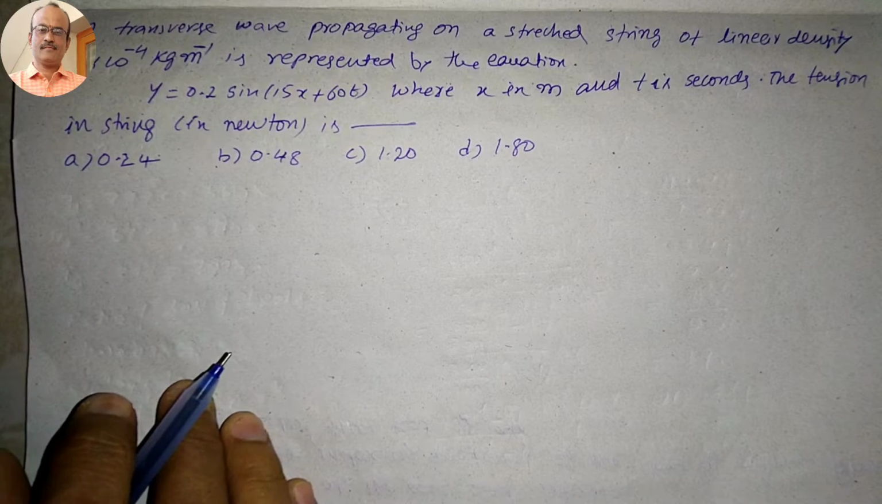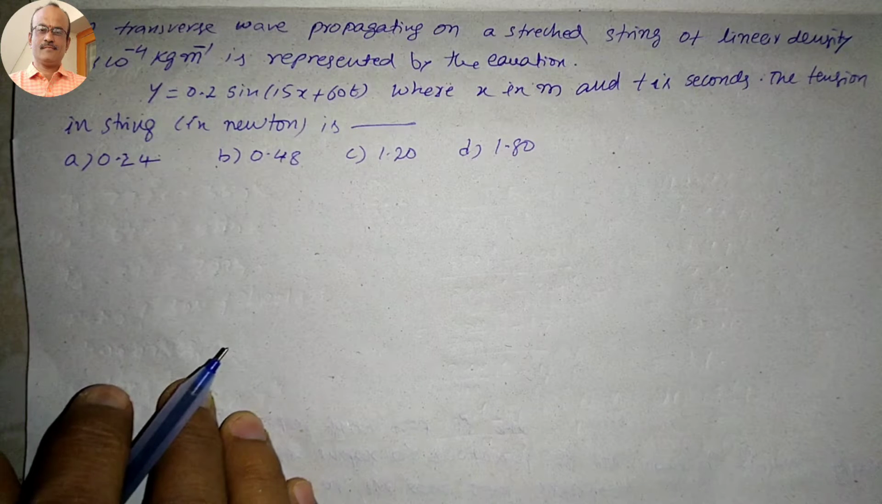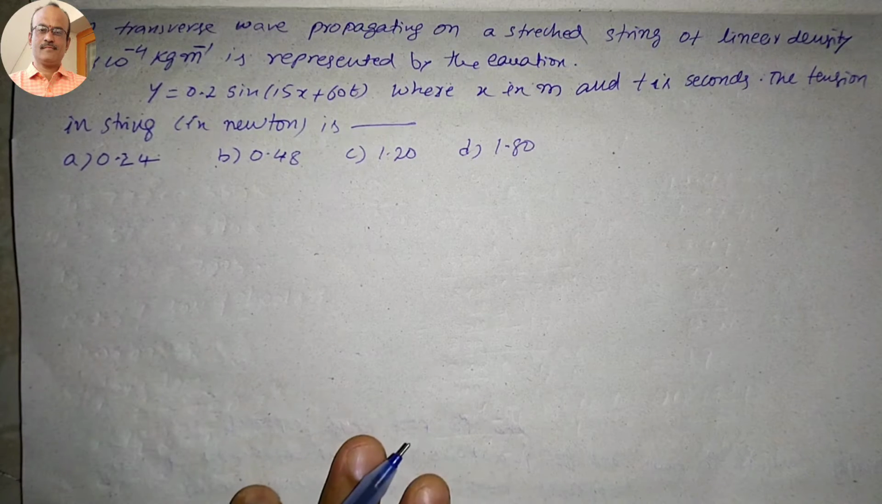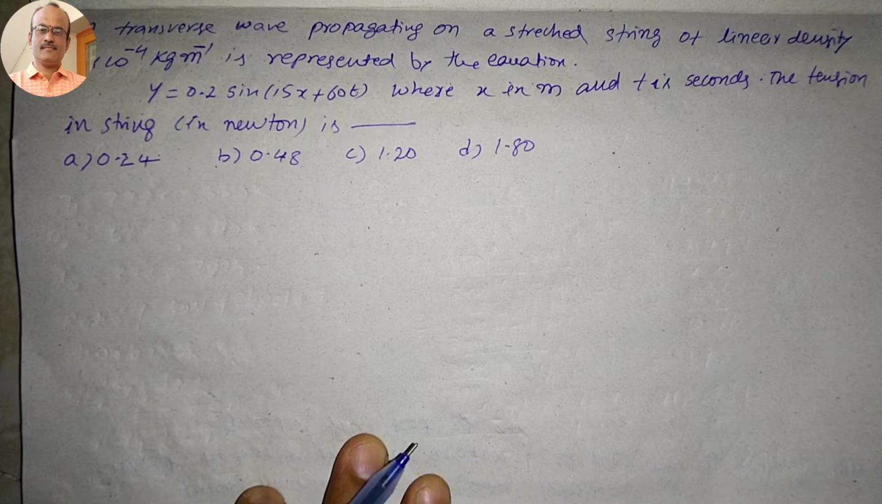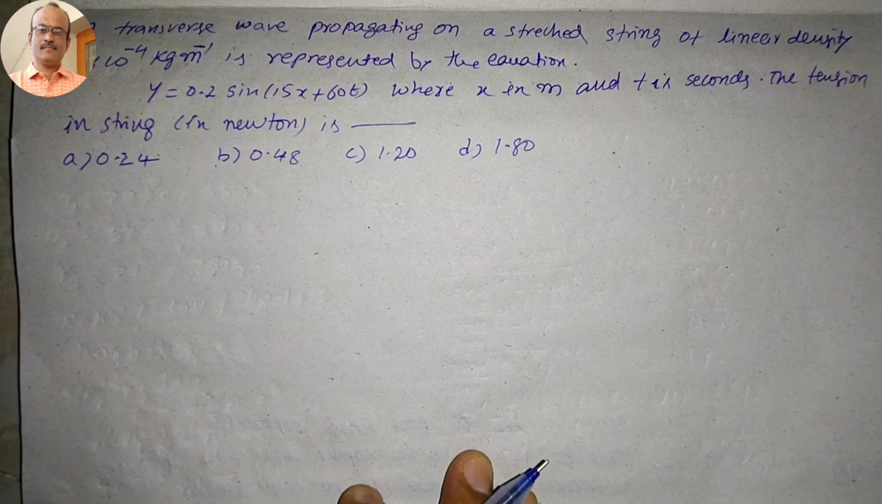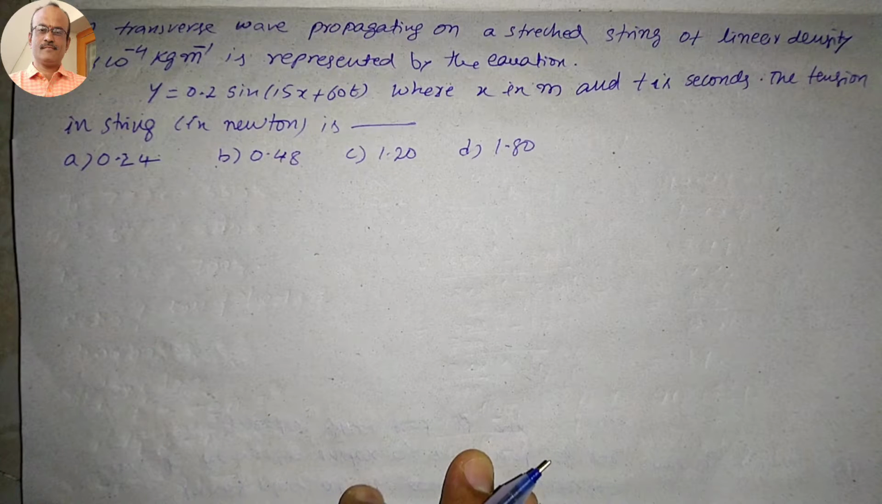Now the question number 22. A transverse wave propagating on a stretched string of linear density 3 into 10 to the power of minus 4 kilogram meter to the power of minus 1 is represented by the equation y equal to 0.2 into sine (15x plus 60t), where x in meters and t in seconds. The tension in the string in Newton is how much?